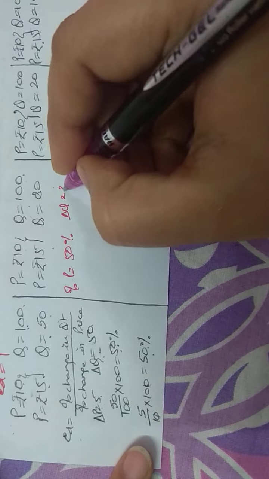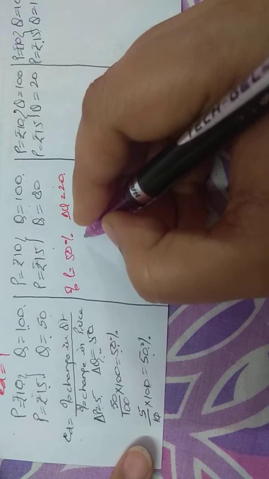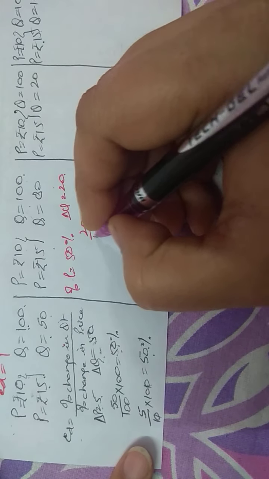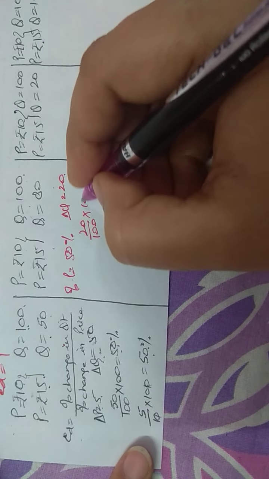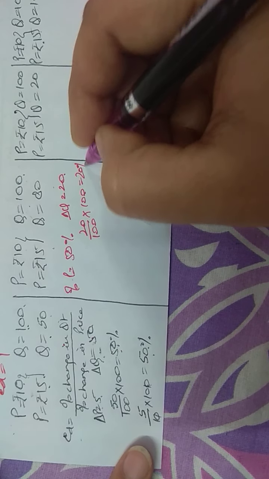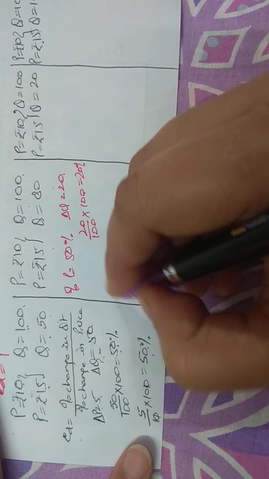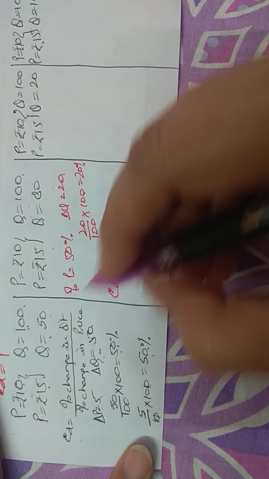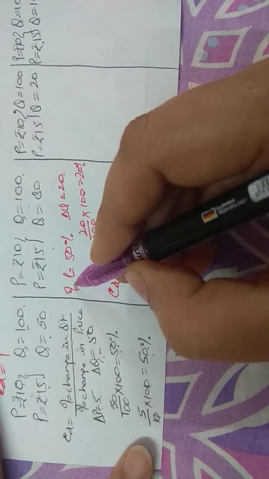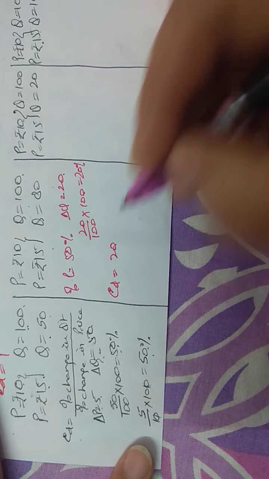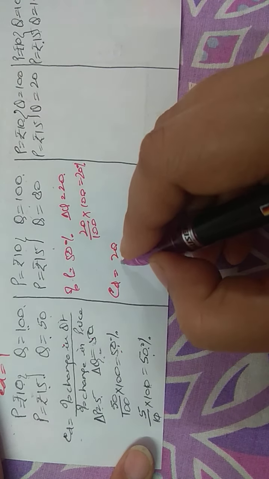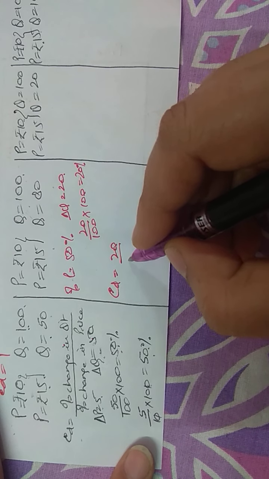Delta Q is equal to 20, so 20 upon 100 into 100. So here the percentage change is 20. Now if you calculate elasticity of demand from this formula, the percentage change in quantity is 20 upon 50.